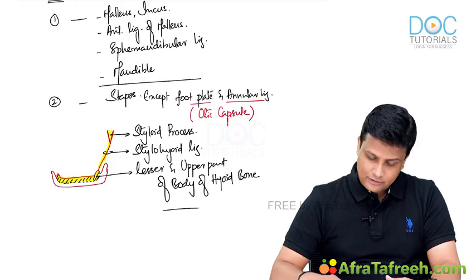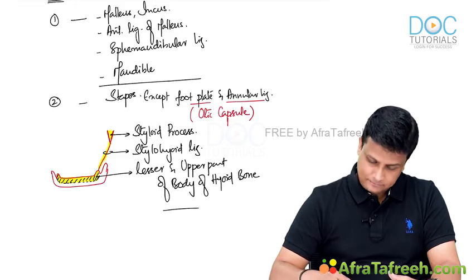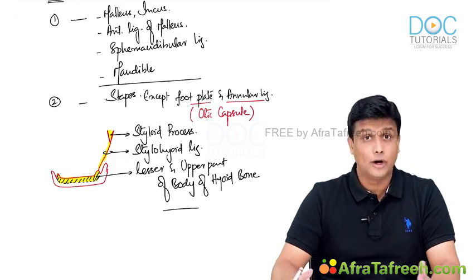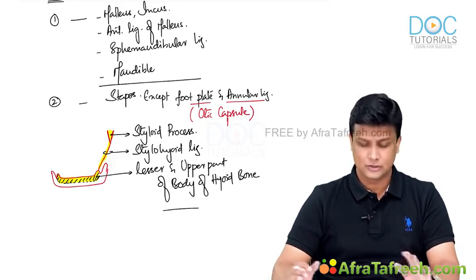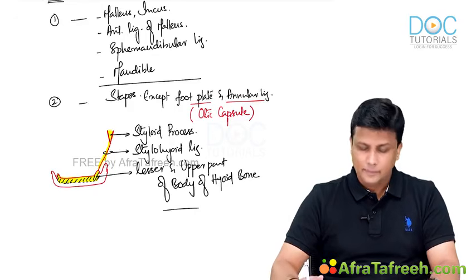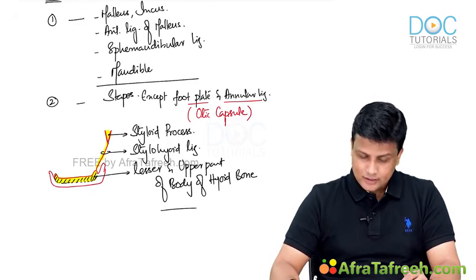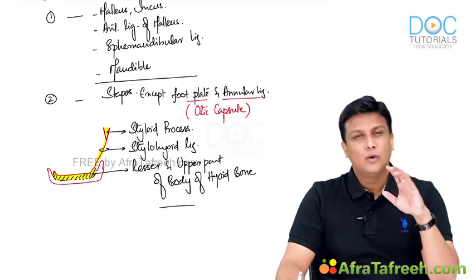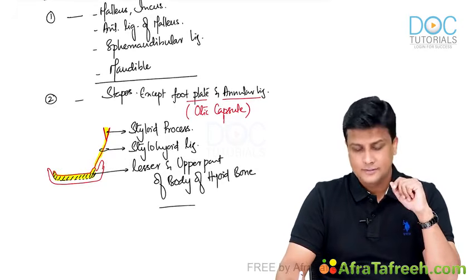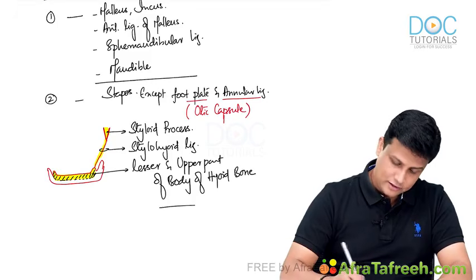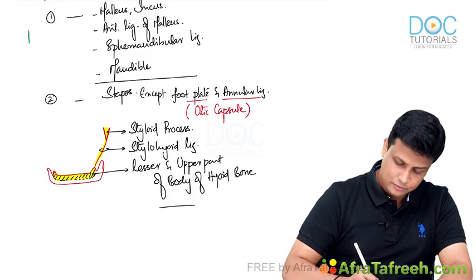Now, apart from this, what I want to add here: the third arch and fourth arch are quite easy guys, so don't worry a lot about them. It's all about the first and second arch, so let us discuss everything in detail here. Apart from that, what I want you to remember is the first arch. What is another name of the first arch there, guys? It is also known as the mandibular arch.